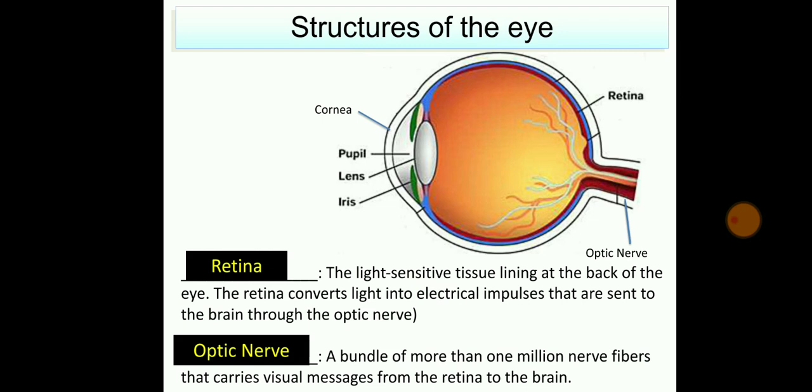If a person has short sightedness, the person cannot read or see something which is nearer. The image is formed before the retina. The image is supposed to be normally projected on the retina, but because the person has short sightedness, the image is projected before the retina itself.